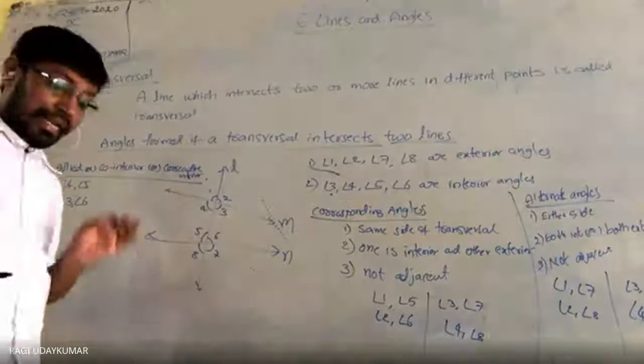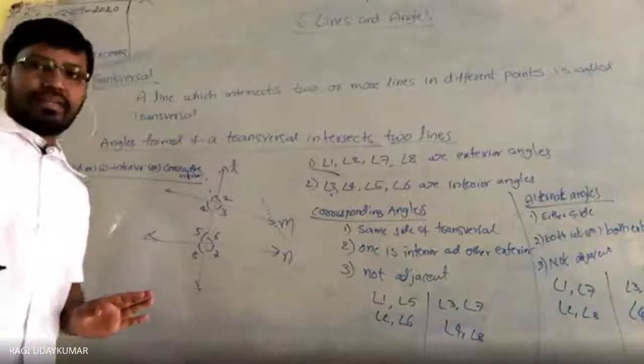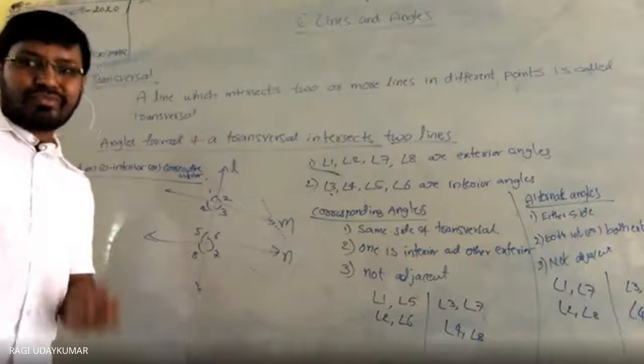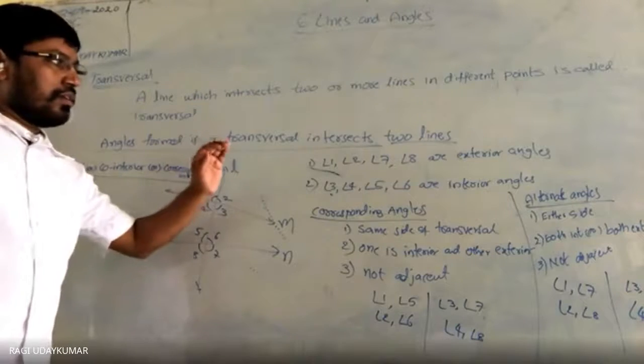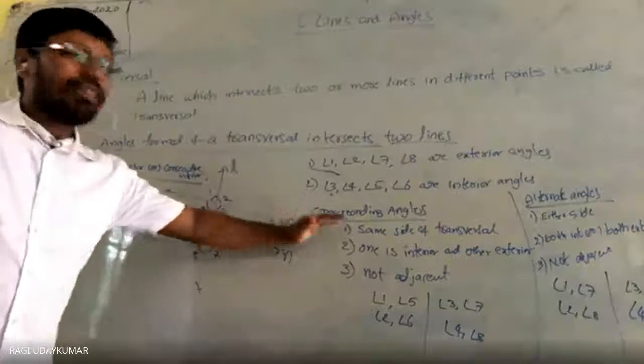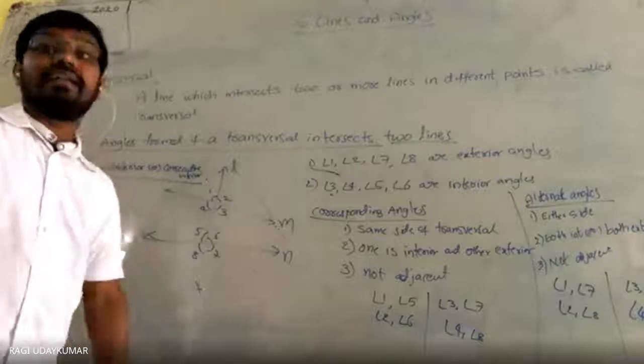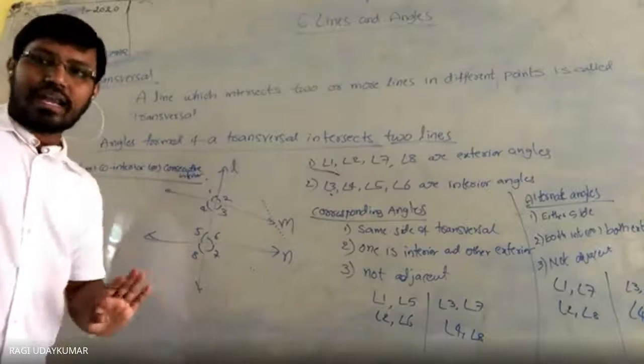Do remember that most students get confused thinking all corresponding angles are equal. No, all are not equal.